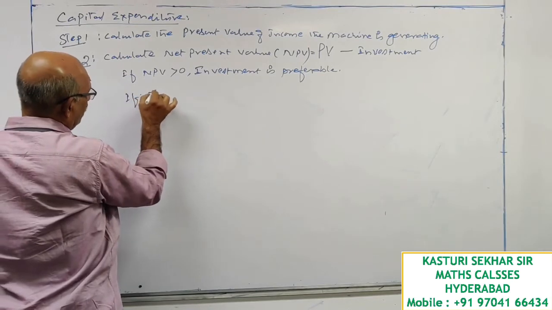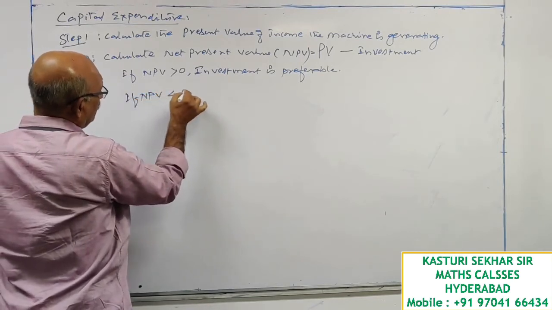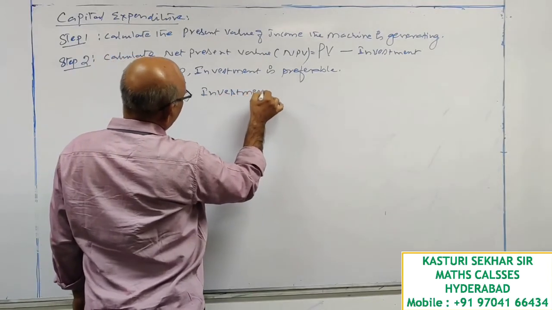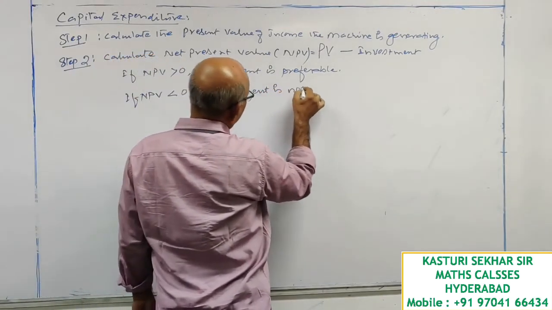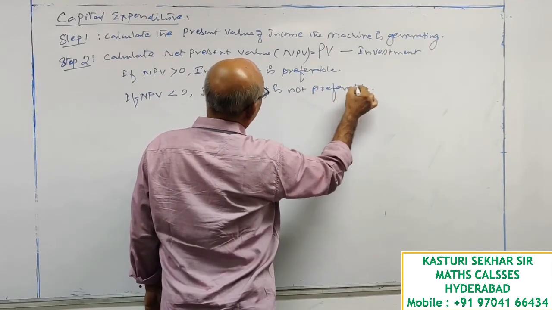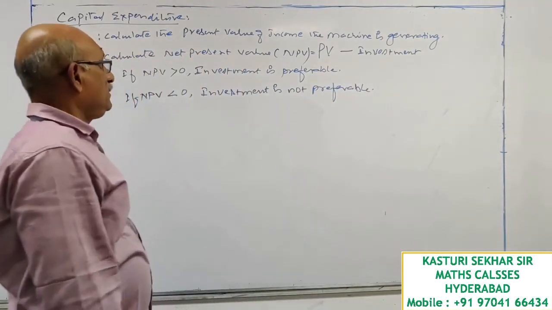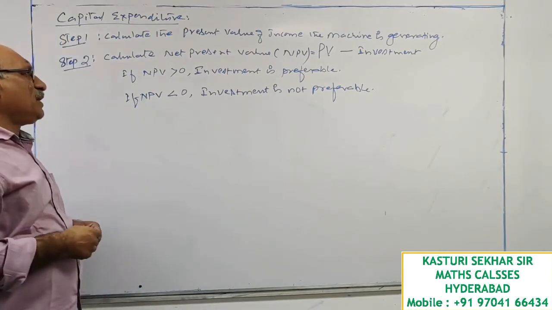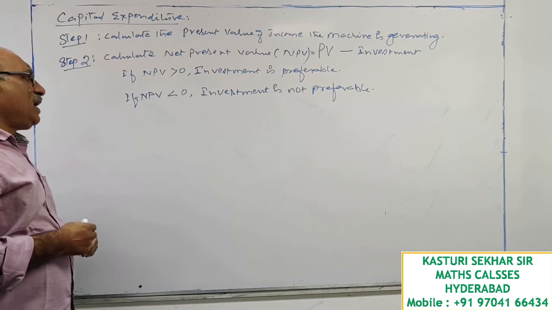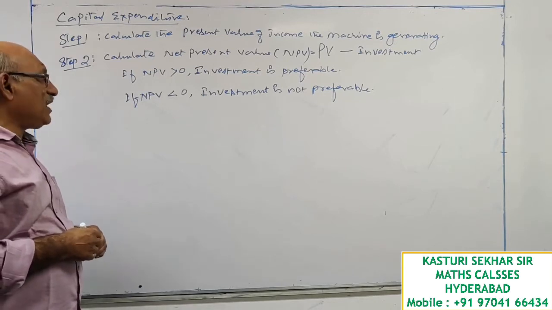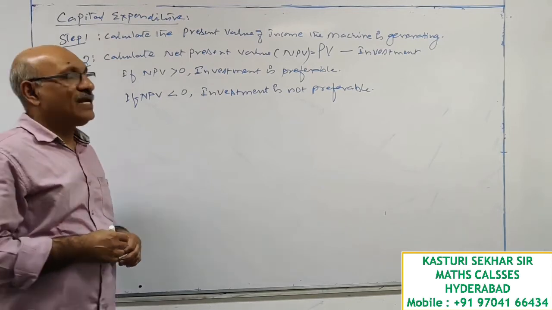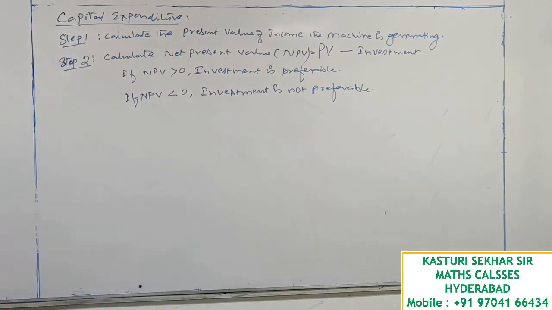If net present value is less than 0, investment is not preferable. If net present value is greater than 0, investment is preferable, and if net present value is less than 0, investment is not preferable. Okay, let's see some problems on this.